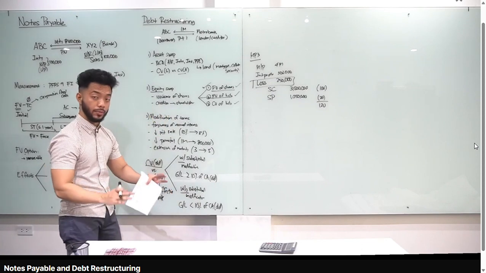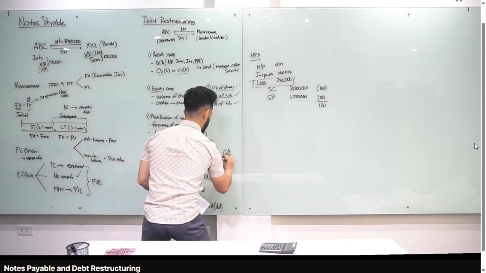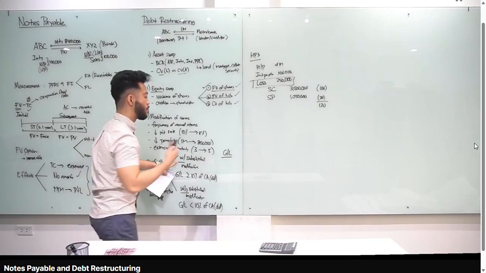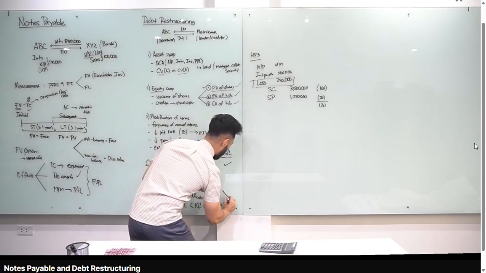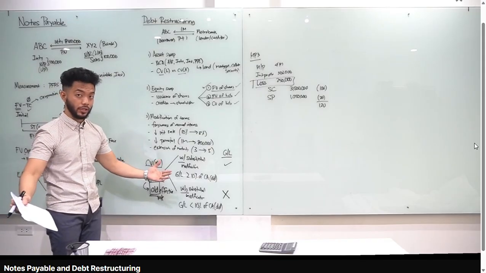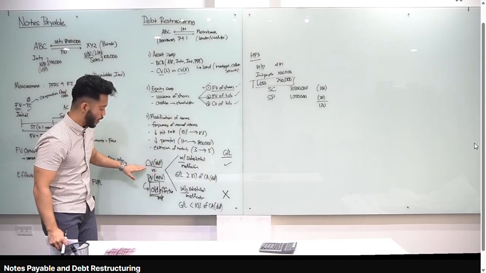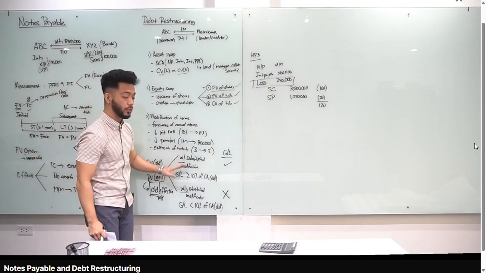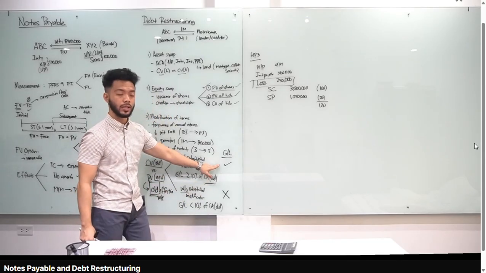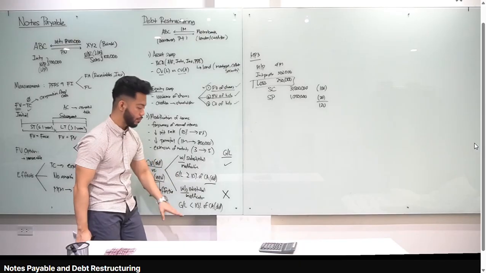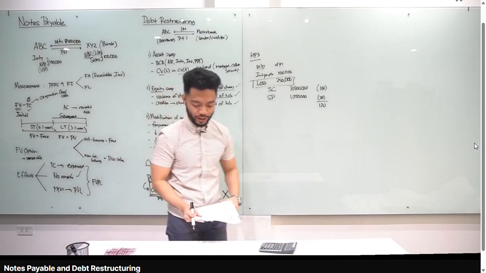Sir, bakit kailangan pa natin alamin yan? Ganito yung class. Kapag with substantial modification, magre-recognize tayo ng gain or loss. Okay? Pag without substantial modification, hindi tayo magre-recognize ng gain or loss. Yun yung implication niya. Ulitin ko class, modification of terms, compare mo yung carrying value and the present value. Pag with substantial modification, na-compute natin na gain or loss is 10% of our old liability, recognize ka ng gain or loss. Kapag without substantial modification, below 10%, huwag ka mag-recognize ng gain or loss. Okay, so yun lang kasimple.